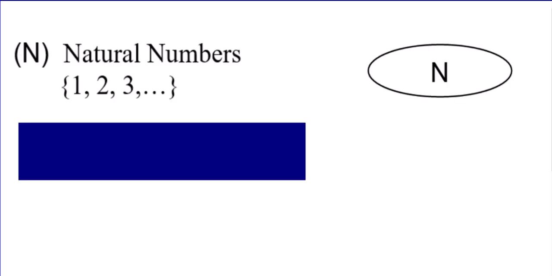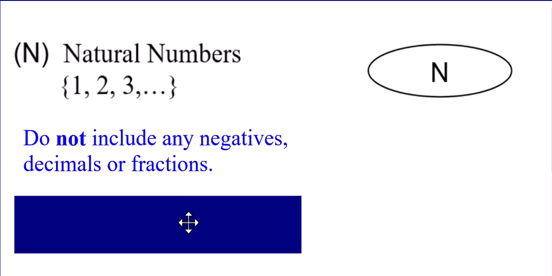So let's start with the most simple set of numbers that you ever learned since you were little as a kid, counting. These are called the natural numbers. 1, 2, 3, 4, 5, 6, and so on and so on and so on. The numbers you learned how to count with before you even knew that zero was an idea. These are the natural numbers. They do not include any negatives. They do not include zero. They do not include decimals or fractions.